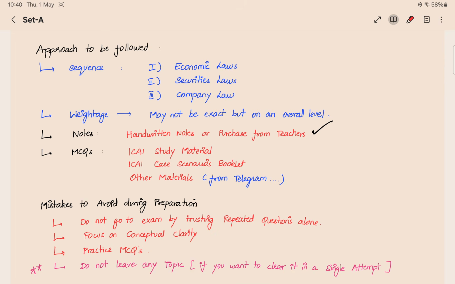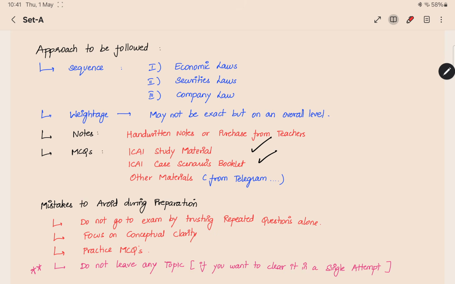Or if you get their materials from any other source, from your friends or like that, you can use that also. The next thing is MCQs. You have to study MCQs and practice them from the ICA study material. ICA has also released a case scenarios booklet on the ICA website, which has about 45 case scenarios and related questions. You can practice questions from there also.